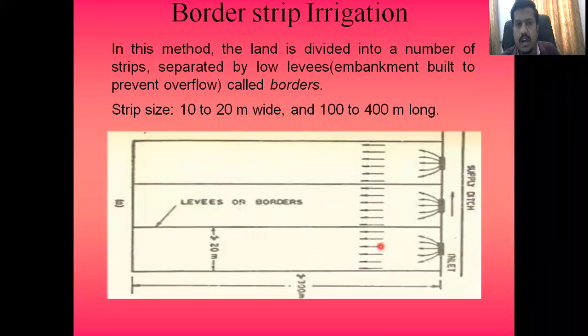Then the second that we have started to discuss is your border strip. Now what is border strip? In this method the land is divided into a number of strips, separated by low levees. That is called borders. So strip size is 10 to 20 meter wide and 100 to 400 meter long. ठीक आहे, हे एक पद्धत आहे तुमच्या इरिगेशन मध्ये.